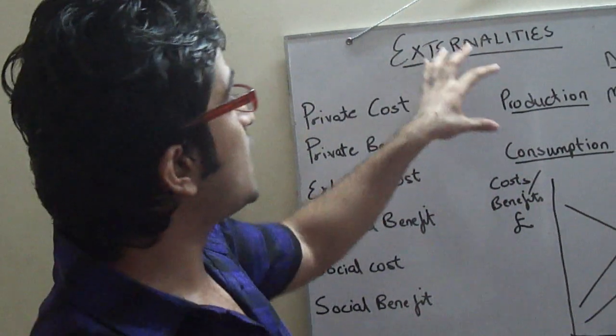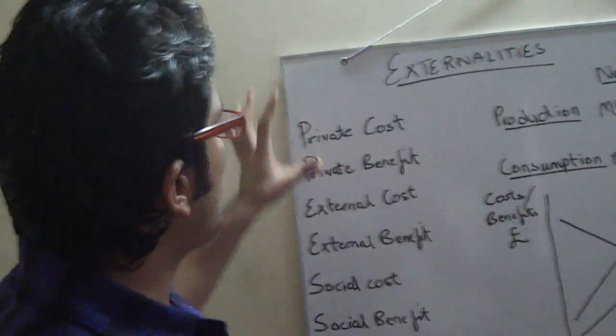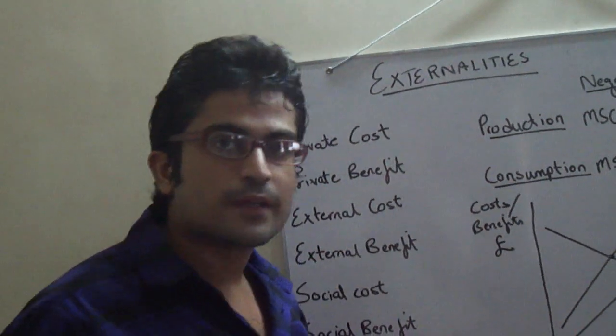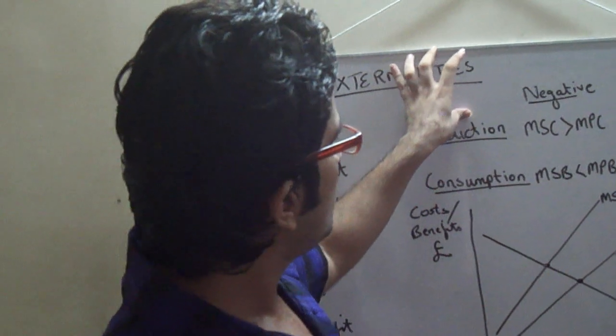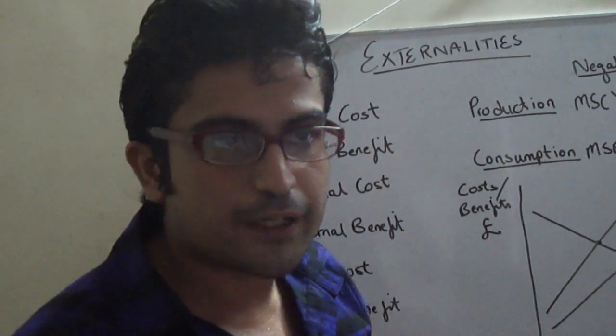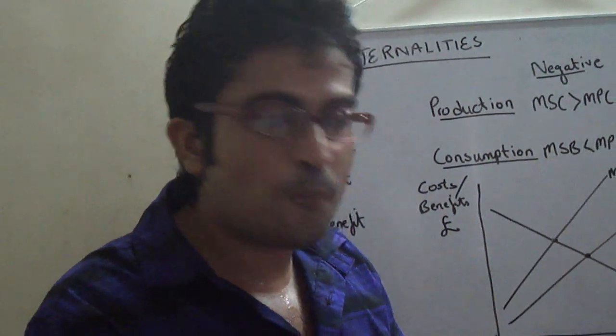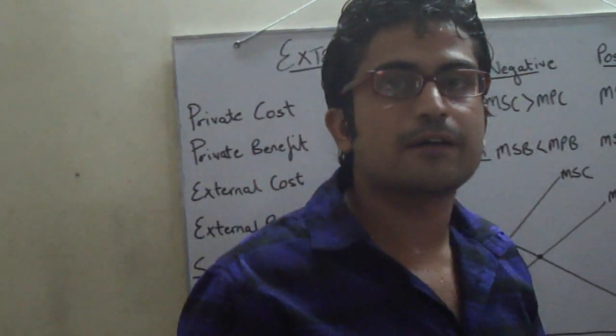Now how is externality a market failure? We have to study that. Now what is an externality? Externality is called a third party effect or a spillover effect. Now in an economic decision, there are two parties which are directly involved in that.